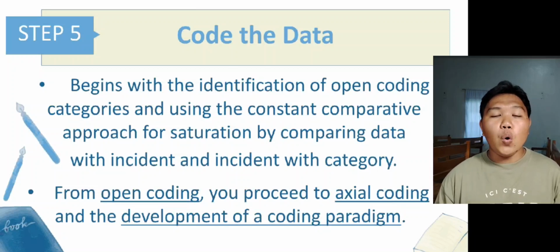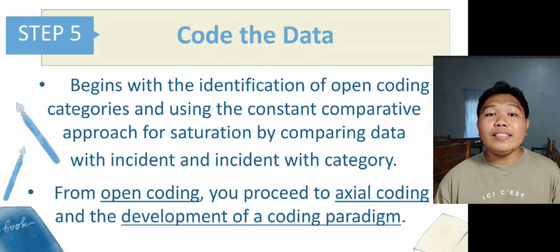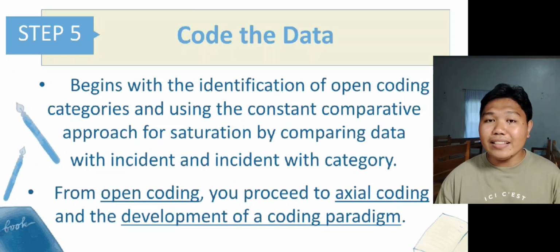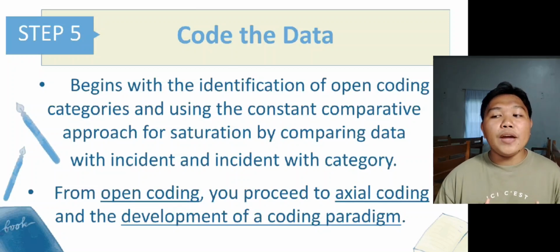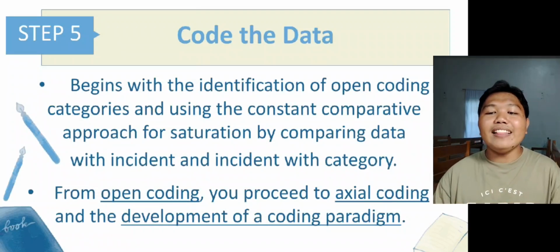The process of coding data occurs during data collection so that you can determine what data to collect next. It typically begins with the identification of open coding categories and using the constant comparative approach for saturation by comparing data with incident and incident with category. From open coding, you proceed to axial coding and the development of a coding paradigm.